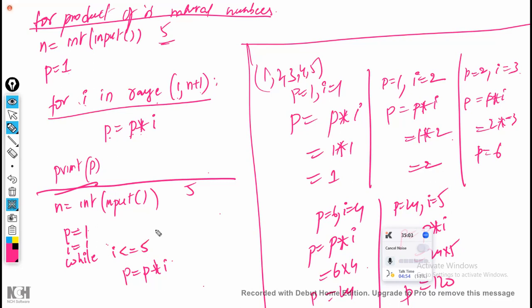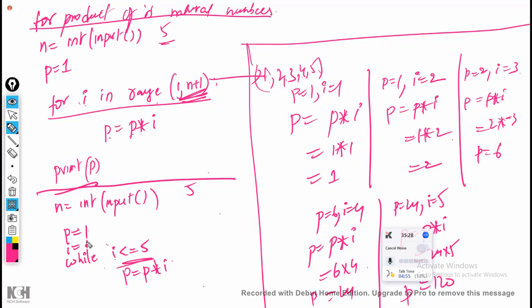Now automatically it will take from 1 to 5 only. Same to same: the 1 to 5 that you consider with range, the same thing I am writing here in terms of the condition. Got the point? Is that clear? Here also it is 1, 2, 3, 4, 5 only. Here also i is equal to 1, 2, 3, 4, 5 only. It is not going to change.